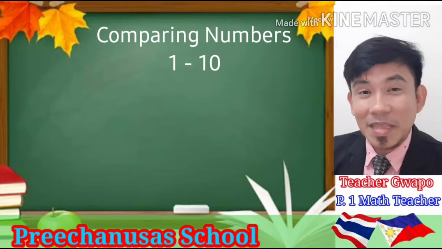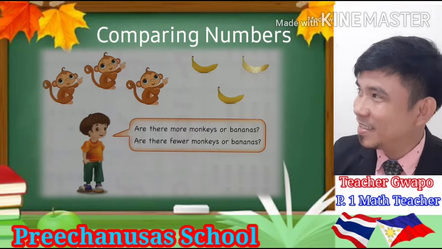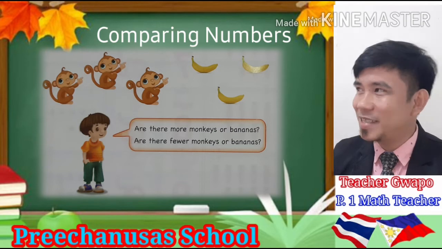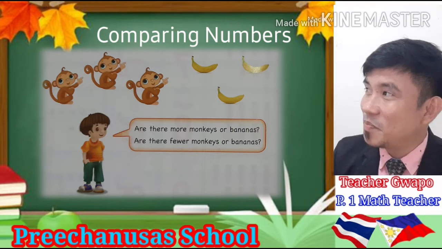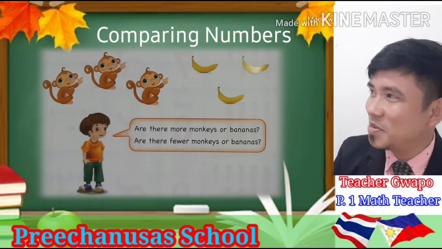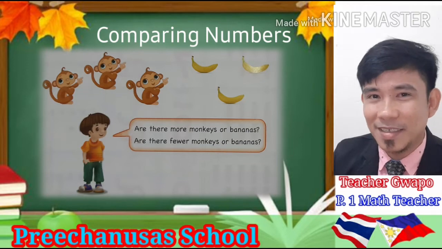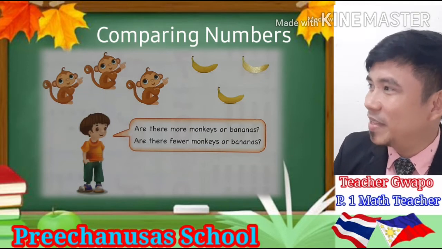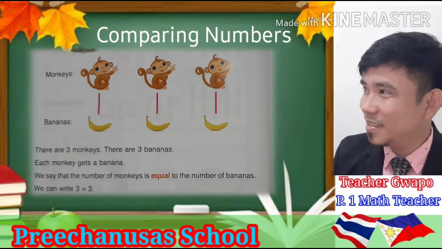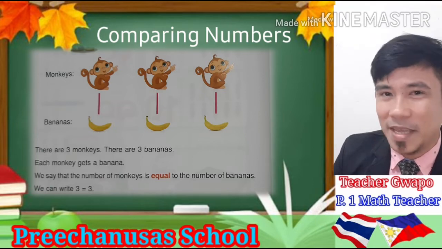Now let's compare the number of monkeys and the number of bananas. Are there more monkeys or bananas? Or let's say, are there fewer monkeys or bananas? As you can see here on the board, there are 3 monkeys and there are 3 bananas. Each monkey gets a banana, right? So we say that the number of monkeys is equal to the number of bananas.